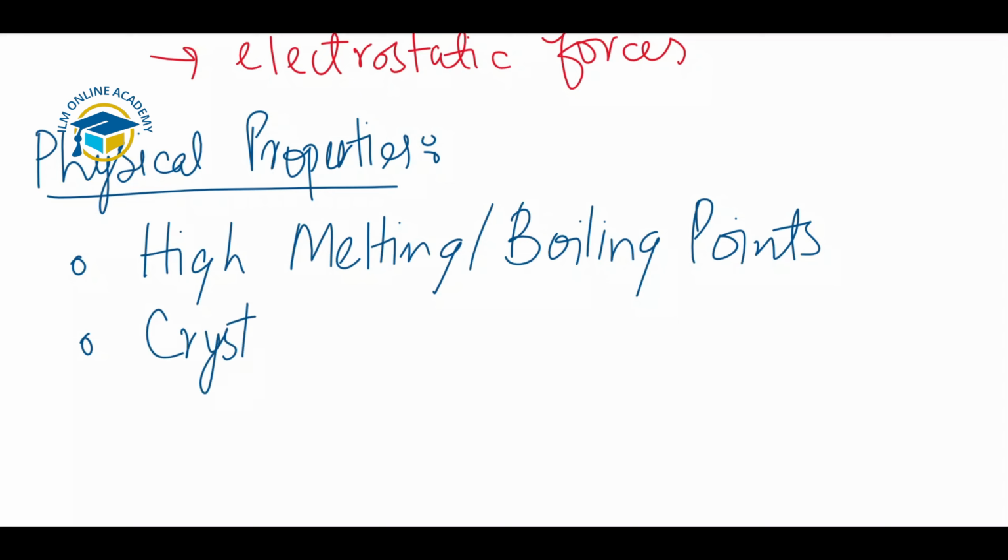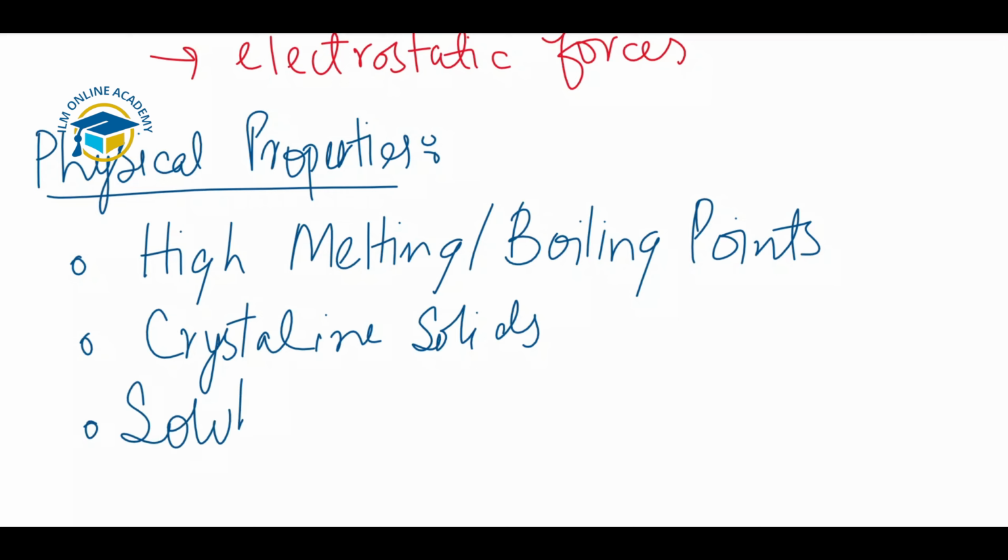Mostly, as you observe the structure of sodium chloride, ionic compounds are crystalline solids, which means they are solid at room temperature. There is a regular arrangement of ions with opposite charges next to each other. They are soluble in water.